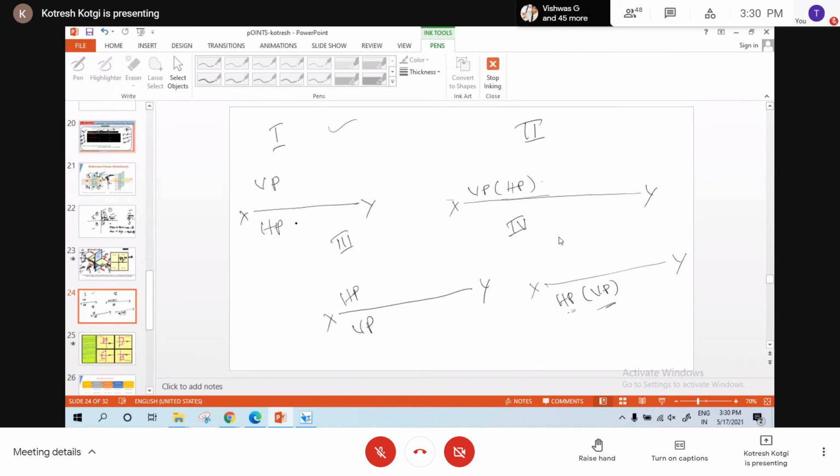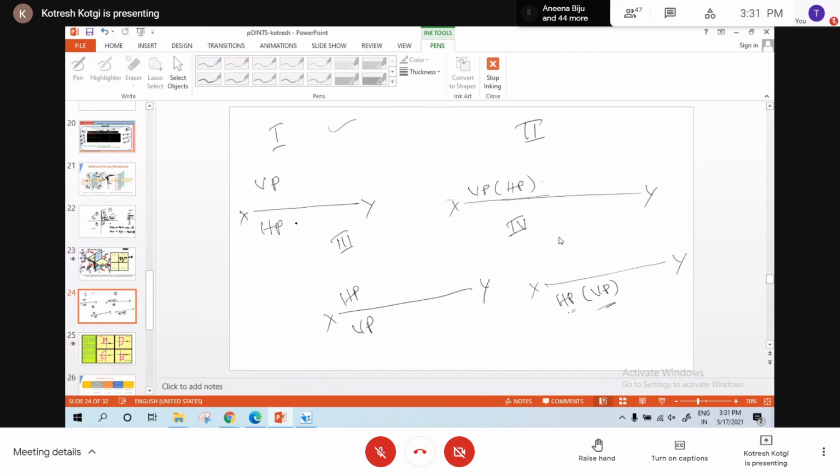Okay. In the third quadrant, what is the case? Above the XY line is HP and below is VP. The fourth quadrant, what is the case? Both will come below the XY line, but you can see HP, not VP. That is why VP is in bracket, because VP is behind HP. You understand?